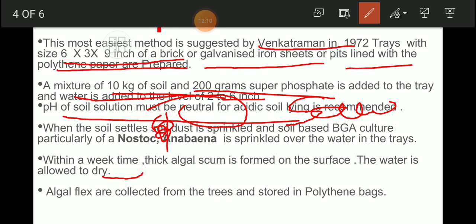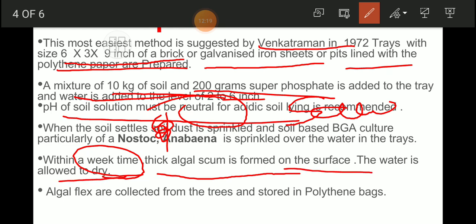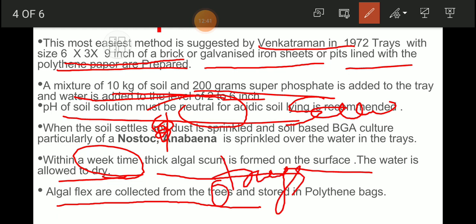Within a week's time, a thick algal scum is formed on the surface. The water is allowed to dry. After 1 week, what do we have to do? We have to allow that water to evaporate, and for that we keep the tray exposed directly to the sunlight. Now after drying, the algal flakes are to be collected from the trays, not trees, trays, and stored in a polythene bag.